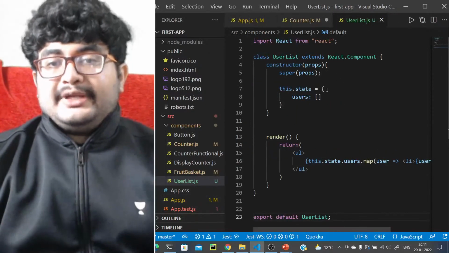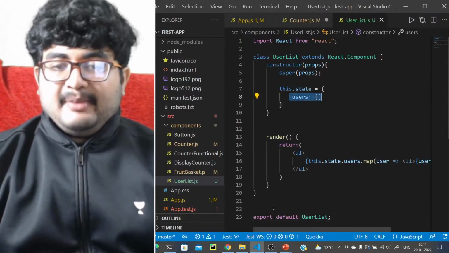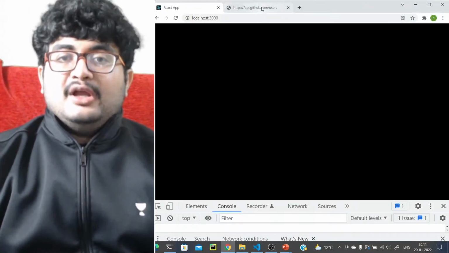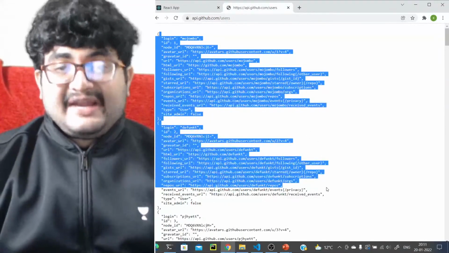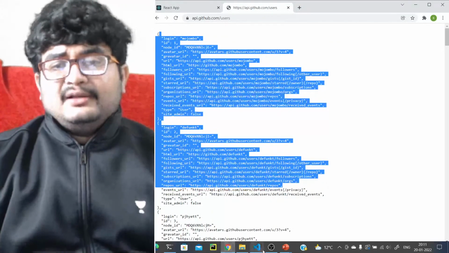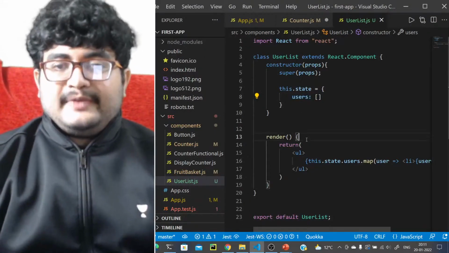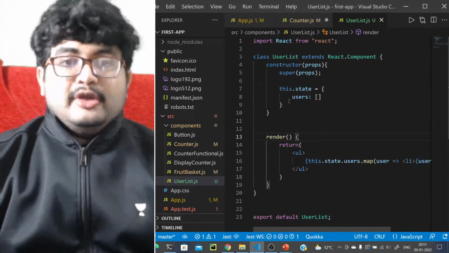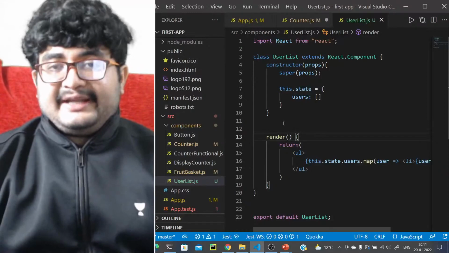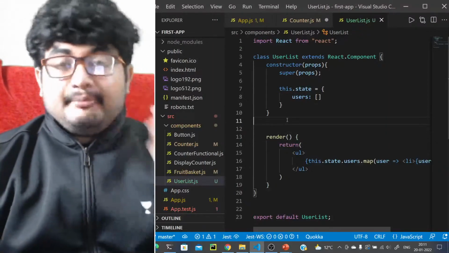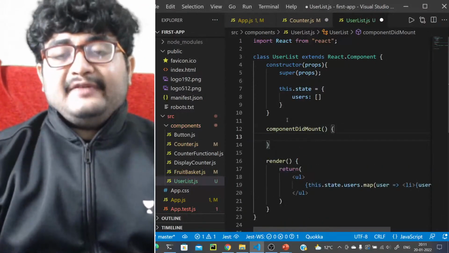Now what we want to do here, we want to get the data, right? We want to populate this state users somehow. Where do we get the data from? We get the data from here, right? This API. So we have to call this API and get the data. Where should we call the API? Should we call this API in render? No. Should we call this API in constructor? No. Should we call this API in getDerivedStateFromProps? No. We should call it in componentDidMount. So let's have componentDidMount, and here we'll make the API call.